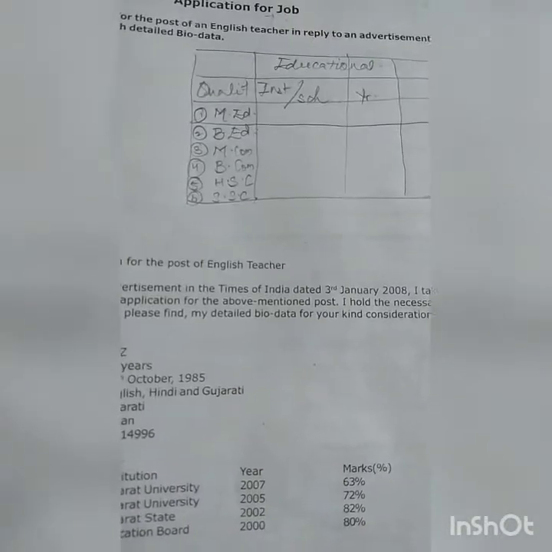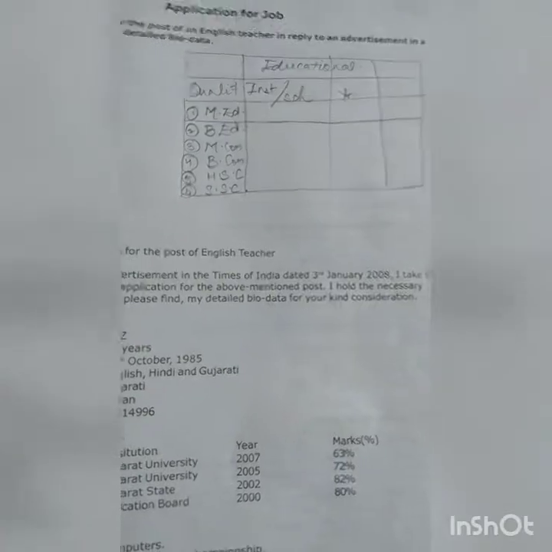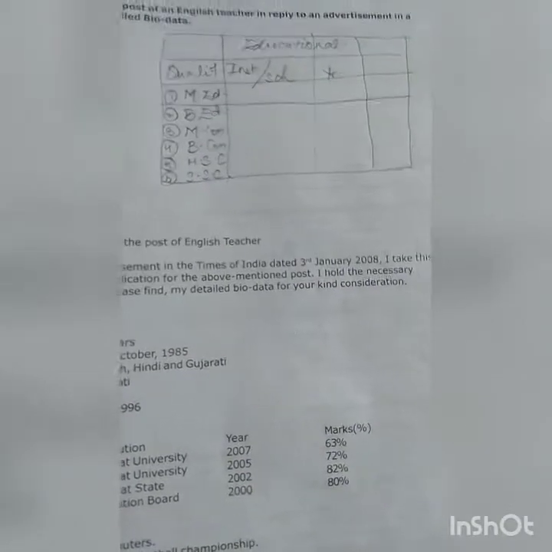So over here, after the qualification, you can give the name of the institution or the school, from where you have done your M.Ed, B.Ed, or whatever. Then which year have you done this? Which year you have completed your degree? That plays an important role, children. Do not put the dates vaguely. Do not put any of the dates vaguely.